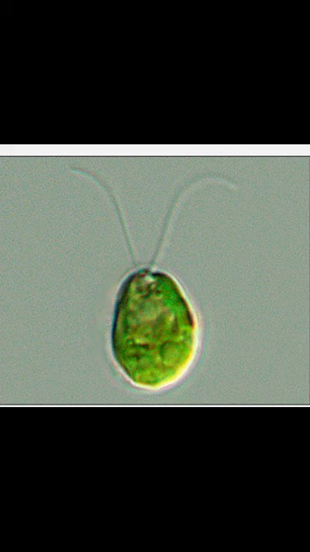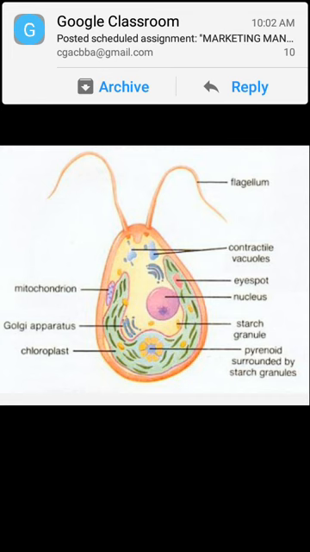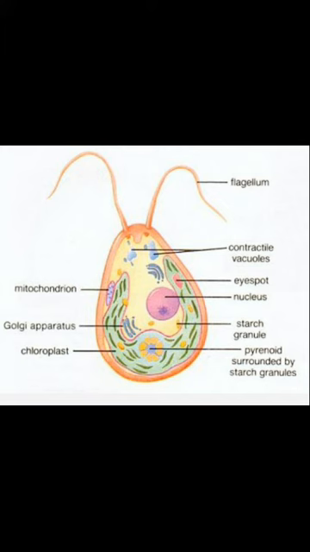What are the shapes of Chlamydomonas? The shapes of Chlamydomonas are oval, spherical or pyriform. What is pyriform? Pyriform means pear shaped. So, Chlamydomonas are found in oval shaped, spherical shaped or pyriform shaped.